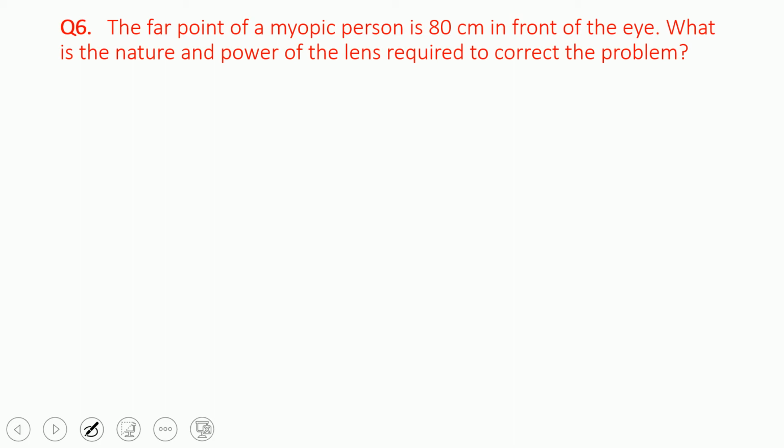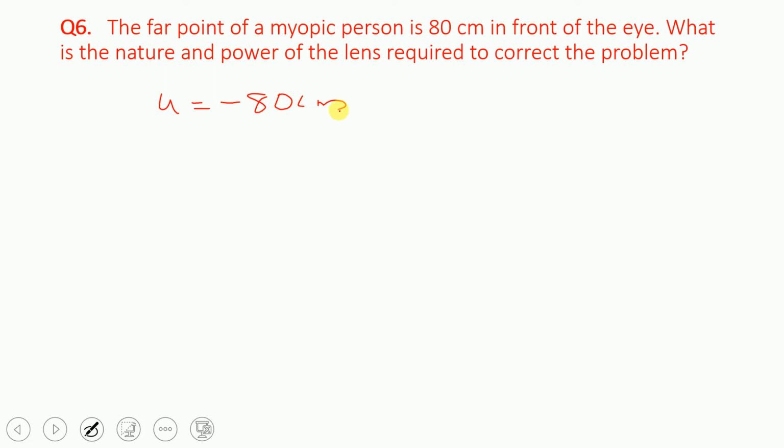Now here, the object distance we can say is u. Normally u is infinity, and v is equal to minus the far point. The far point of a myopic person is 80 centimeter in front of the eyes.